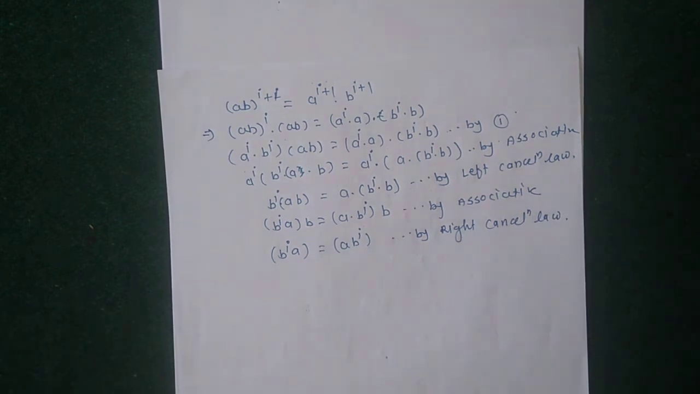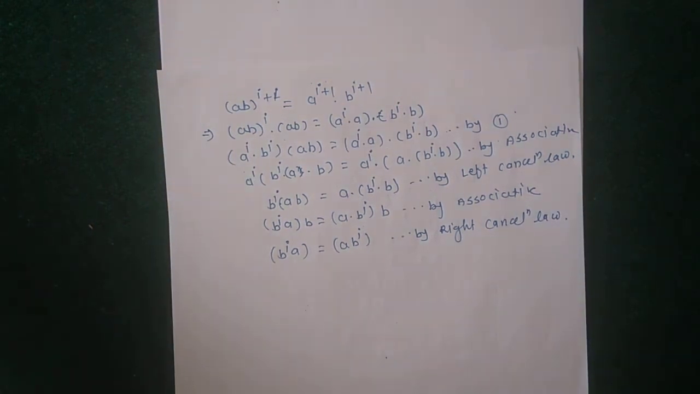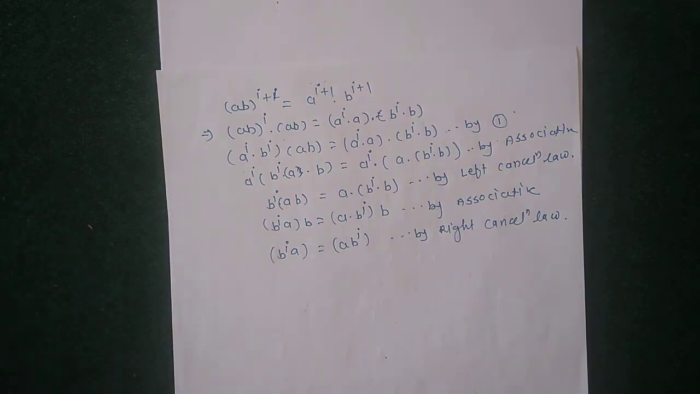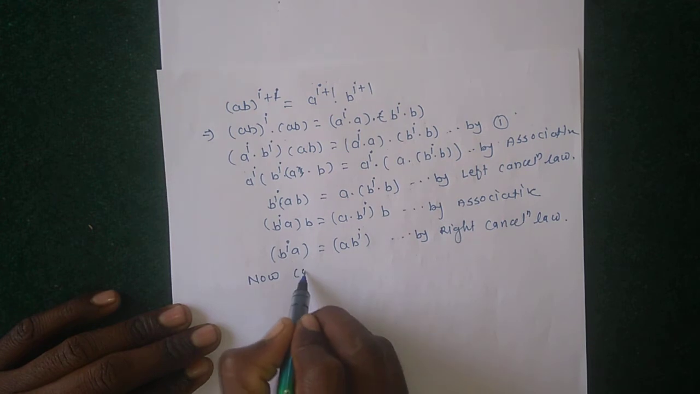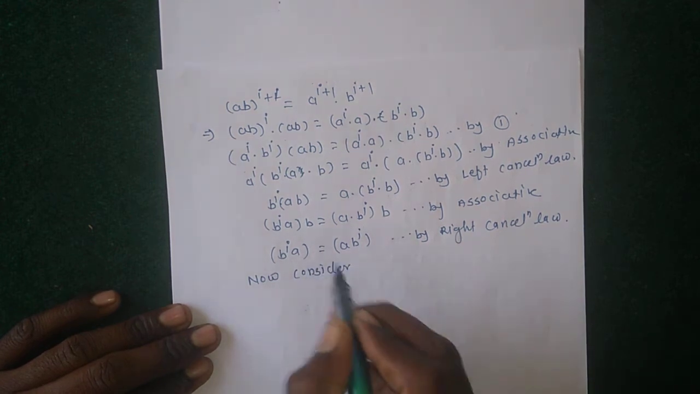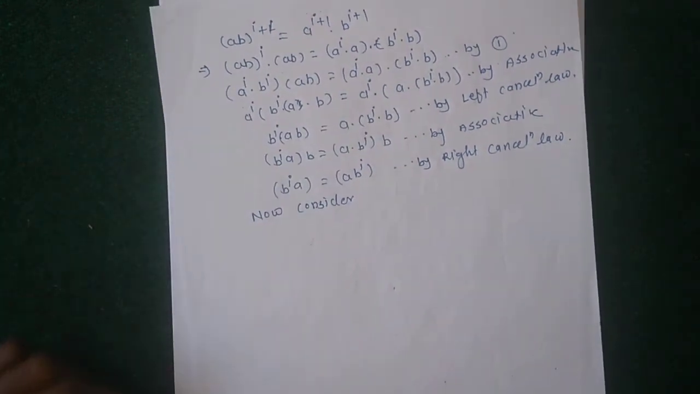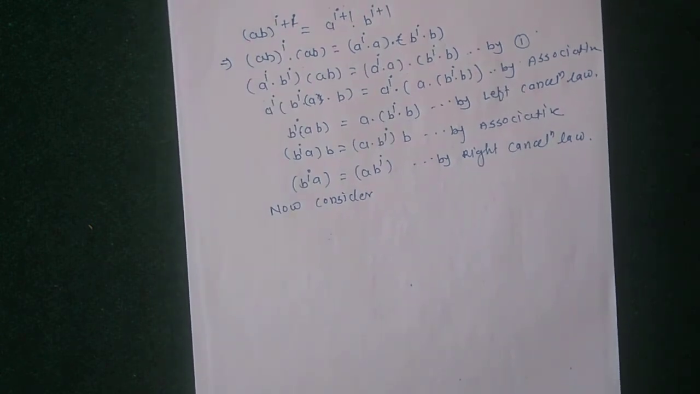Okay, now considering equation number 3. Splitting in the above equation, we get the value ab equal to ba.